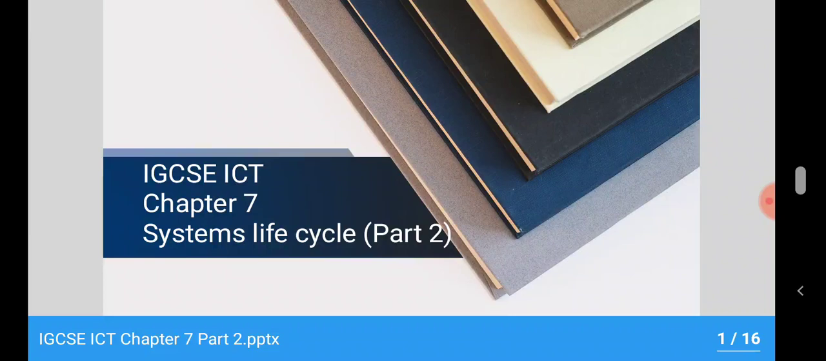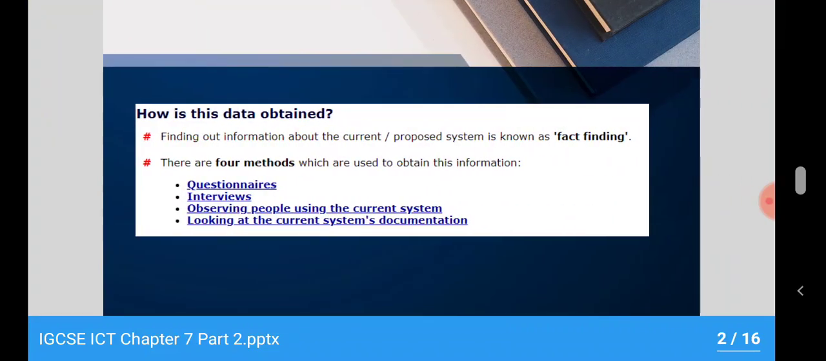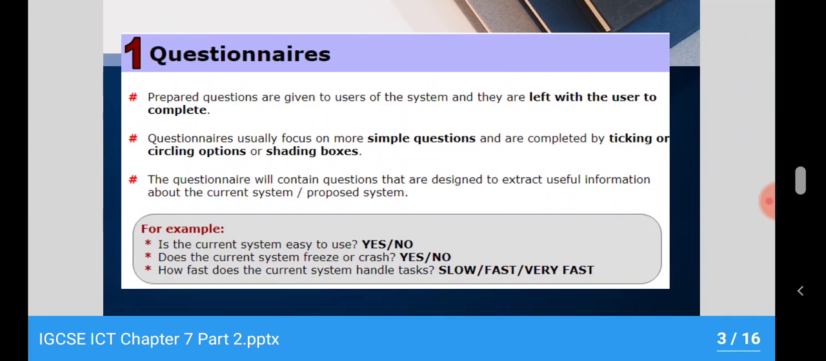There are different ways to do the analysis: questionnaires, interviews, observing people using the current system, and the documentation of the current system. These are the total 4 techniques or methods involved in analyzing a system. This is how you can grab the data for your system. The first method is questionnaires. So let's go and see how it works.